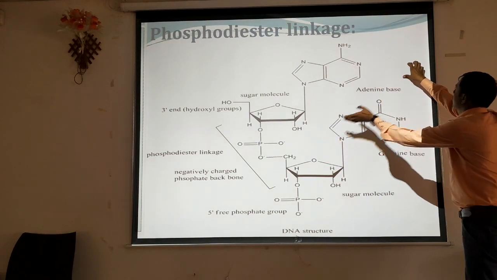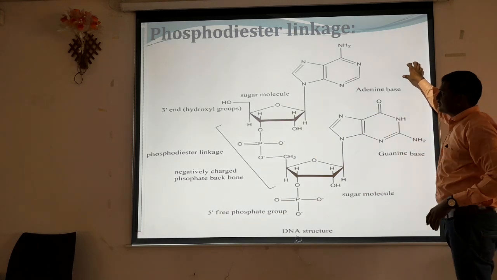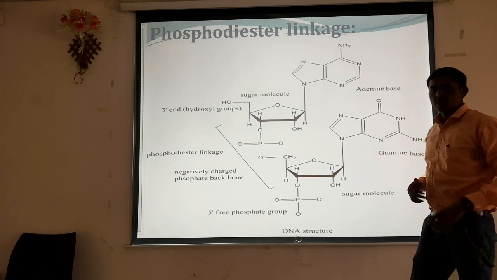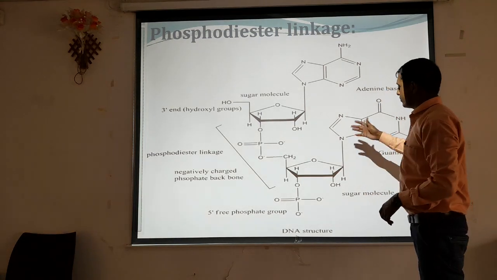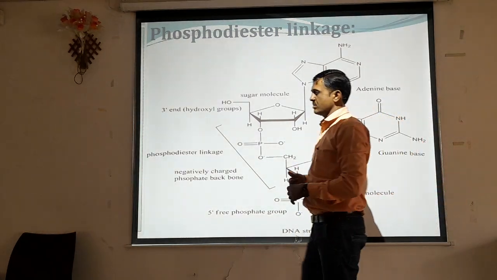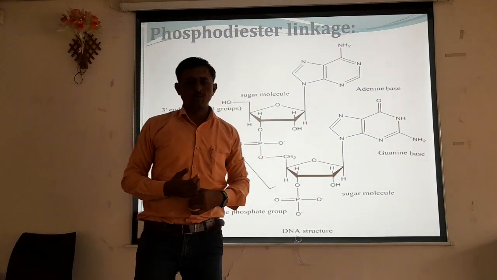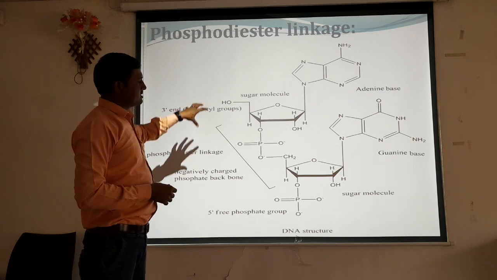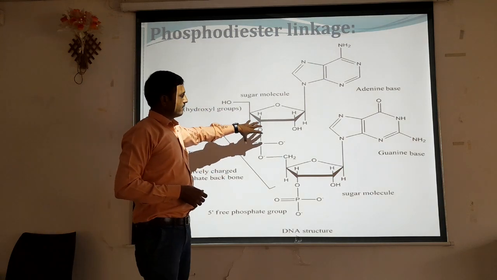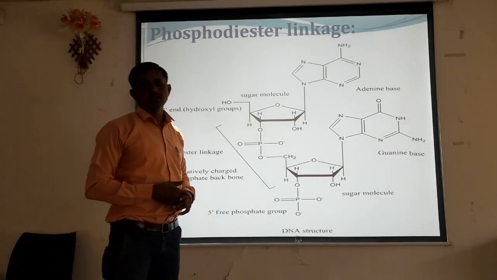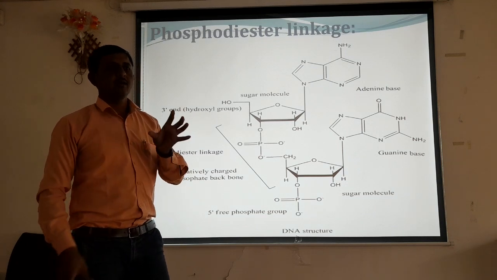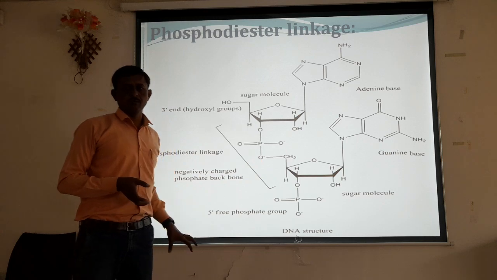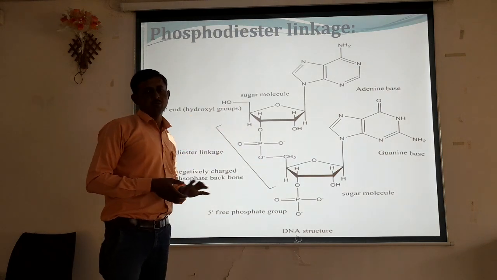Again the sugar molecule is present adjacent to that nitrogen base, and phosphoric acid again forms the backbone of that DNA. In this way the phosphodiester linkage is formed and the polynucleotide chain moves forward. So it is basically the linkage showing how one nucleotide is bound to the adjacent nucleotide by means of this phosphodiester linkage.